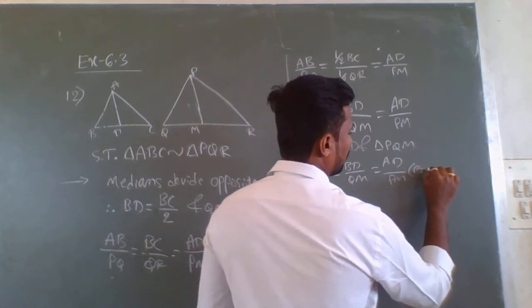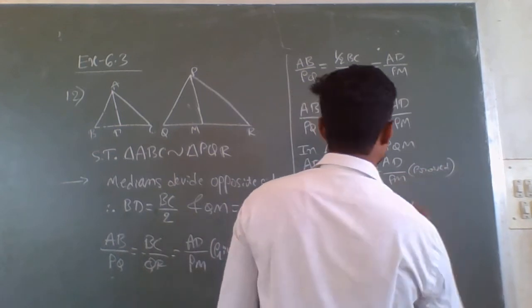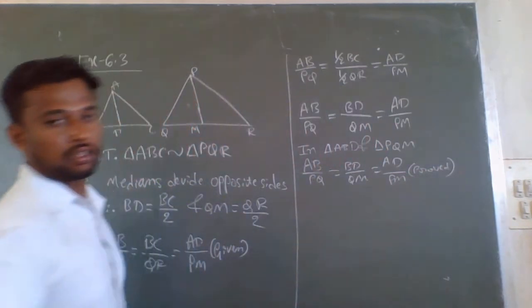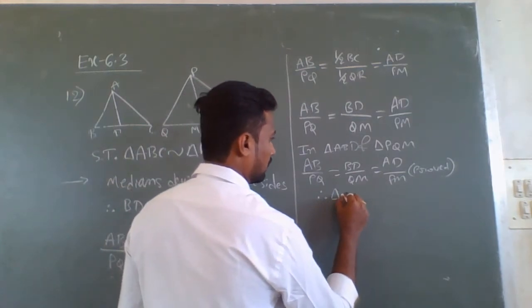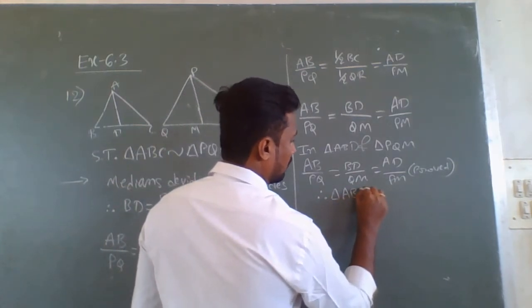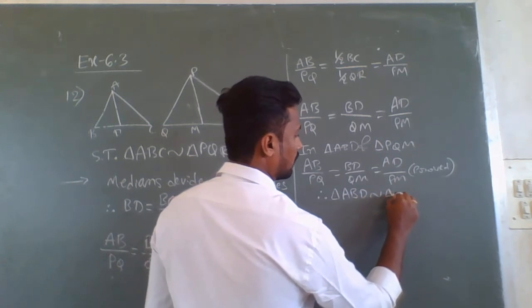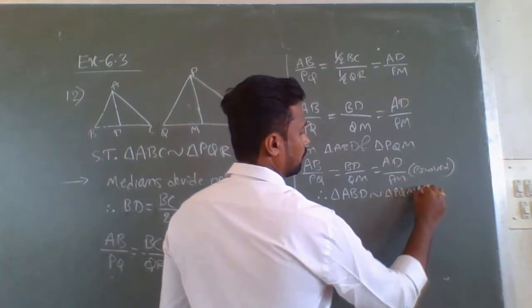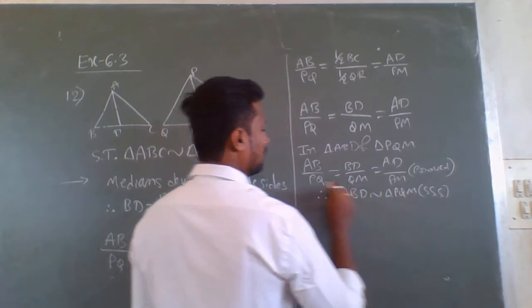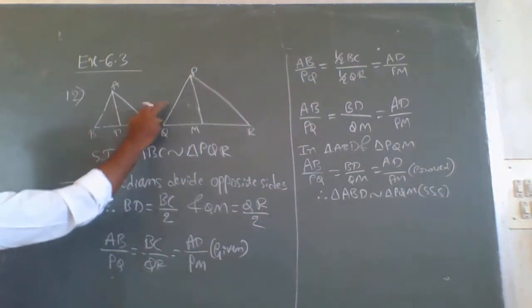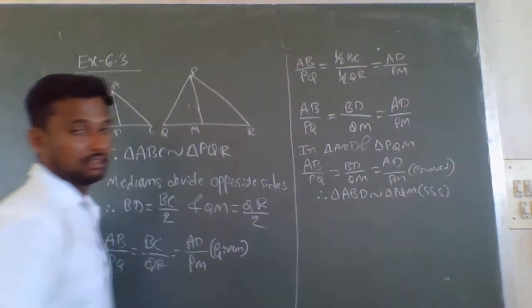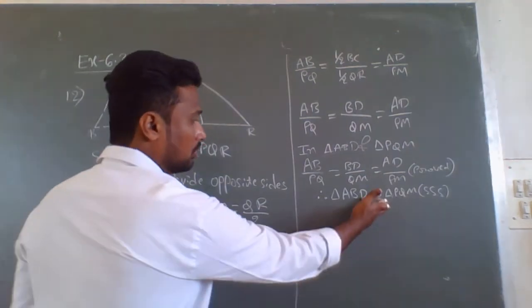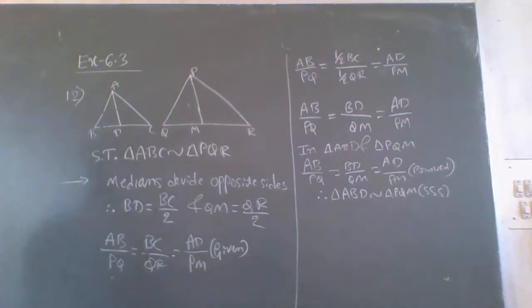This is proved. Therefore, triangle ABD is similar to triangle PQM by the SSS criterion, because all the corresponding sides are proportional.